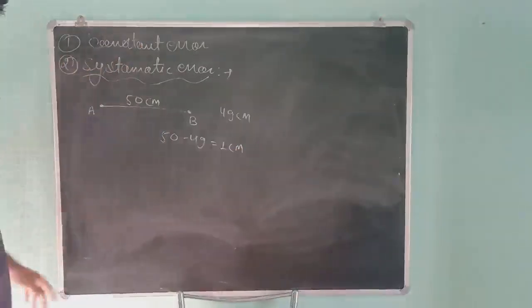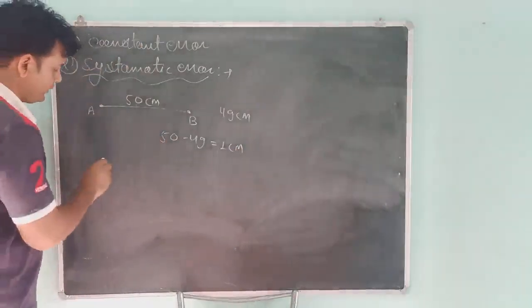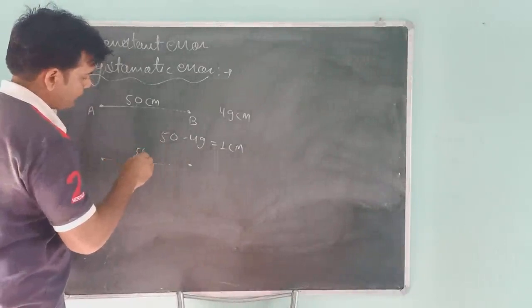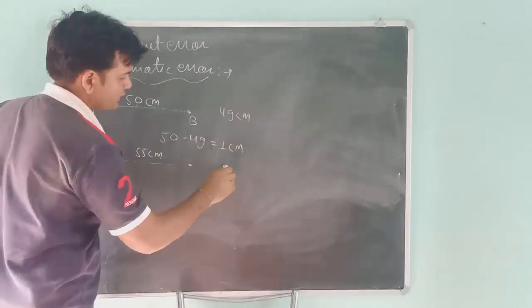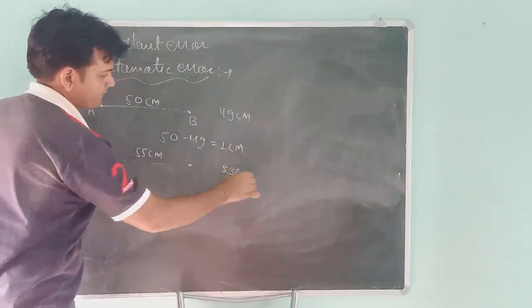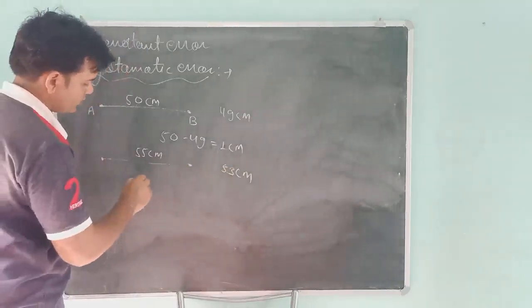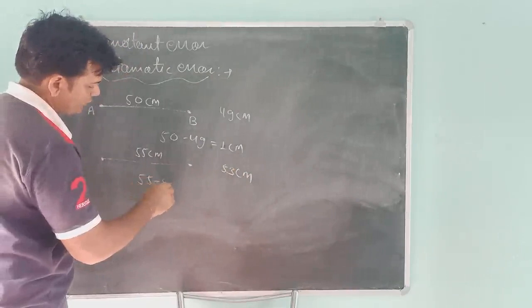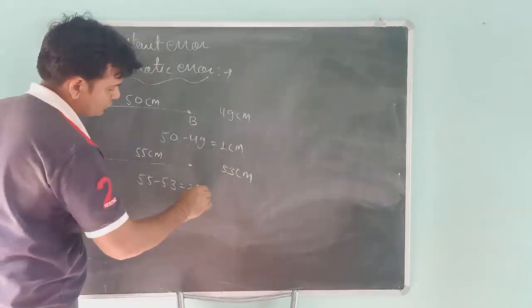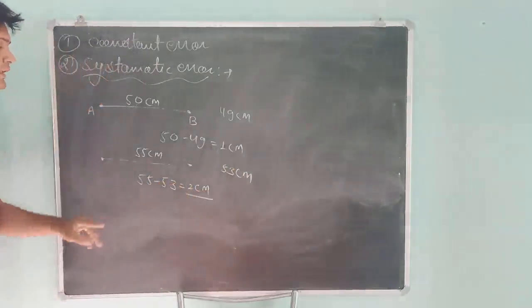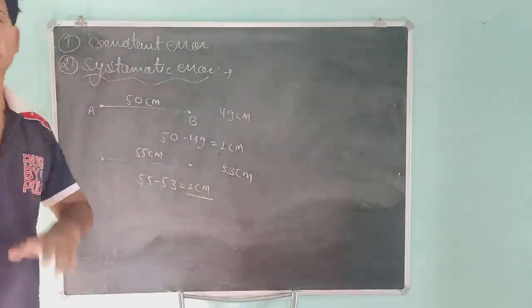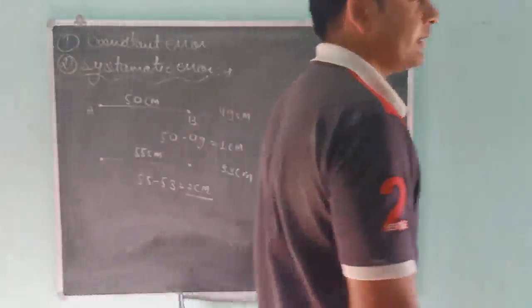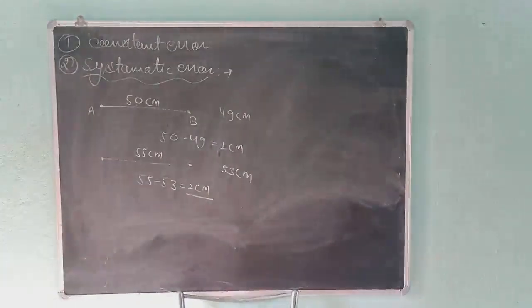Suppose you have another length 55 centimeter, and measuring this length you get 53 centimeter. So students, error is equal to 55 minus 53, which is 2 centimeter. Here error is positive, here also error is positive. Both times errors are positive.